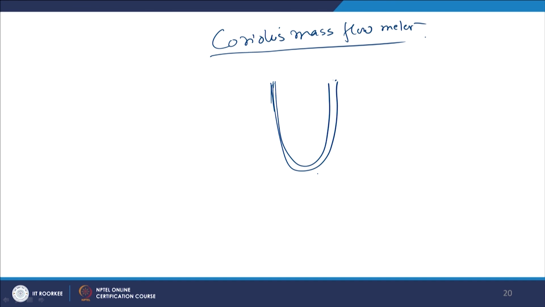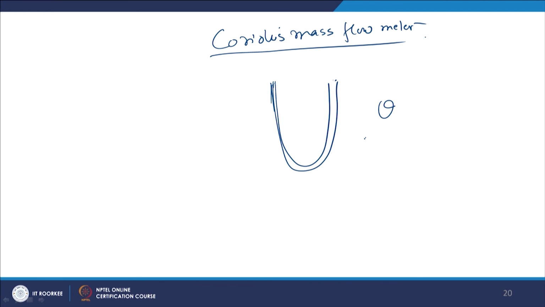Suppose this is a tube, right? When the flow is taking place inside the tube and the tube is vibrating, both the arms of the tube will twist at an angle, this angle theta. So mass flow rate is always a function of this angle theta. By putting a proximity sensor here, we can always find the value of theta. Once the value of theta is known, we can find the mass flow rate. These flow meters are quite popular in the industry and they are quite accurate, right?